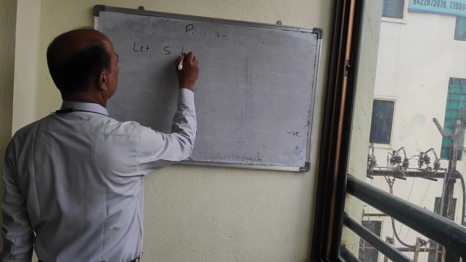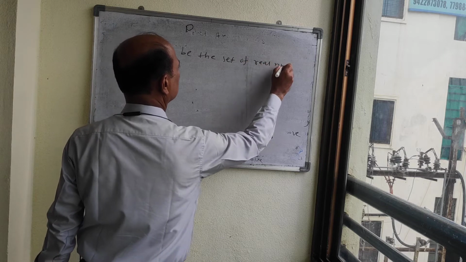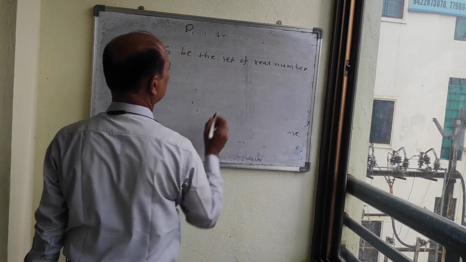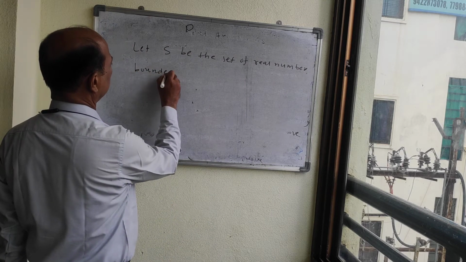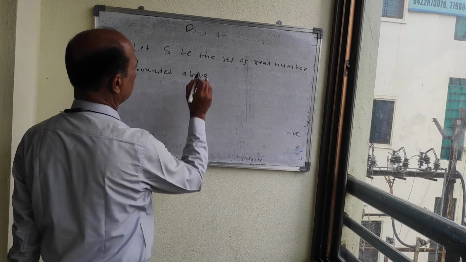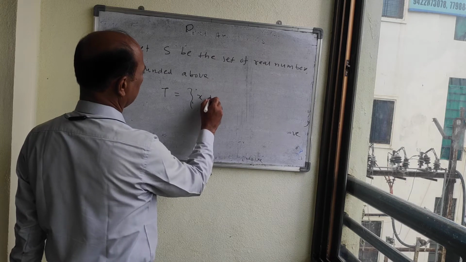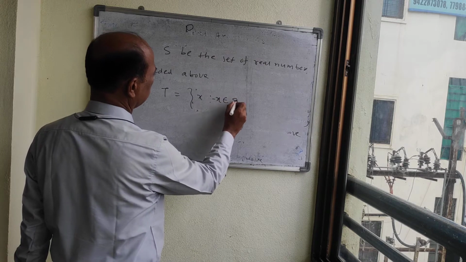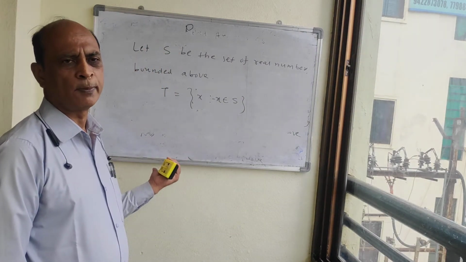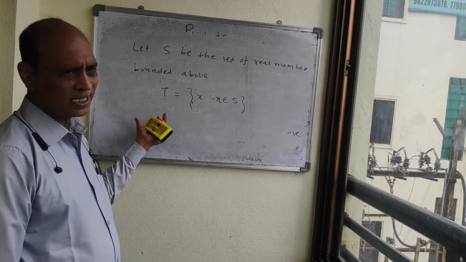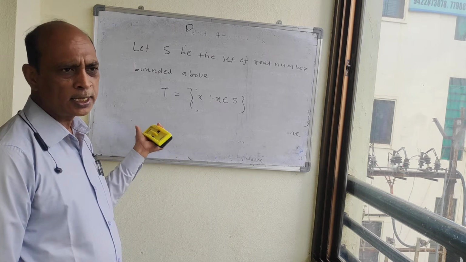Let S be a set of real numbers bounded above, and consider T equal to the set of x such that minus x belongs to S. It means we are taking the negative elements of that set which is bounded above. Then what about this set T? T is bounded below, and in this case